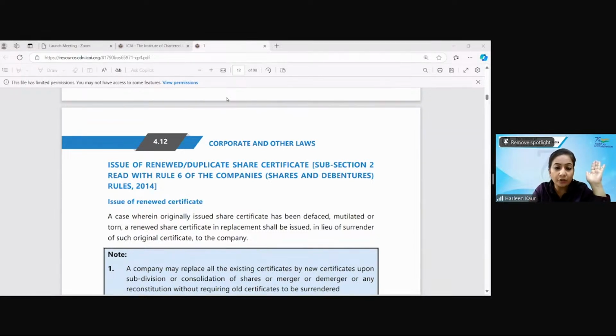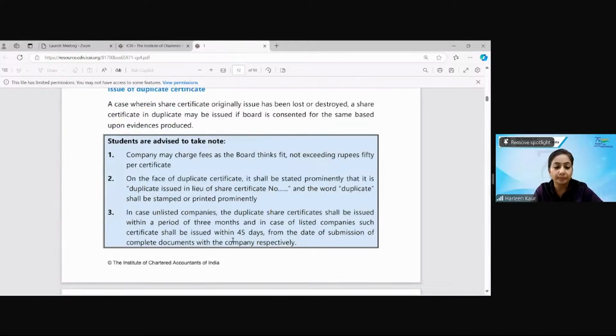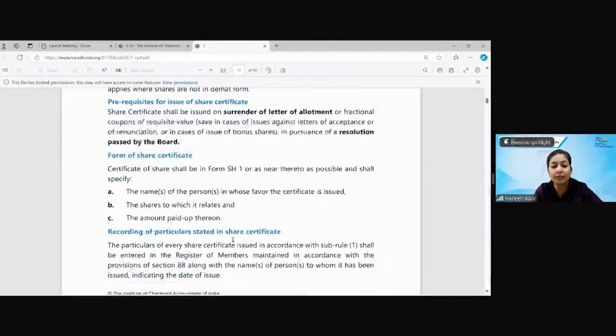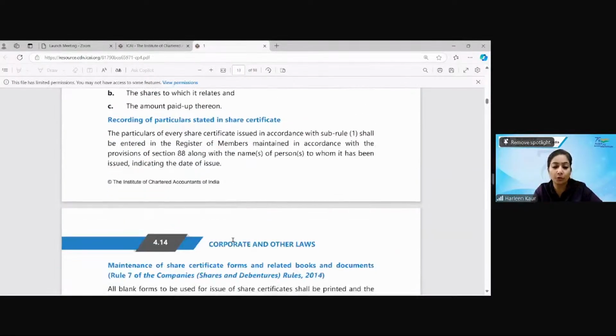Ayushi Mehta, if you're asking about these kinds of points, where it is written 15 days, maybe you're referring to the old study material. Because on page number 4.13, point number 3, nothing like 15 days is written in the new module. Okay.